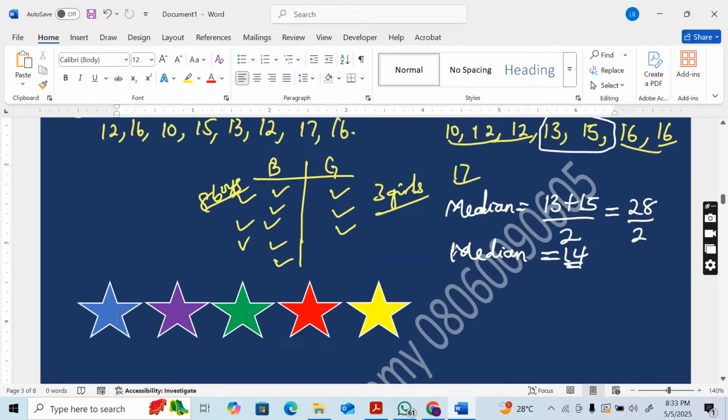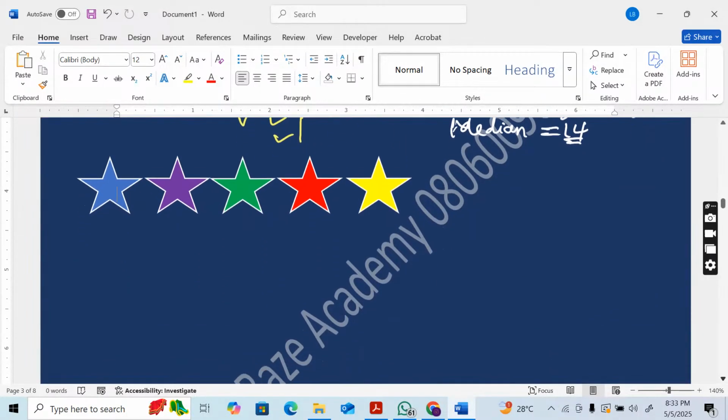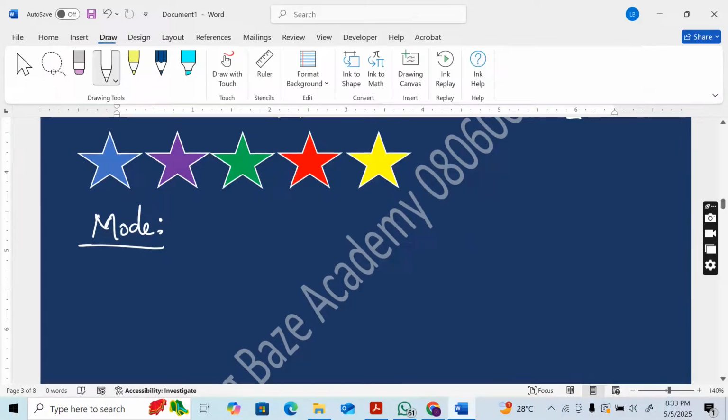Amazing. Now let's move on to learning mode. We have learned mean, we have learned median. Now let's move on to mode. What is mode? Mode is the number that occurs most.